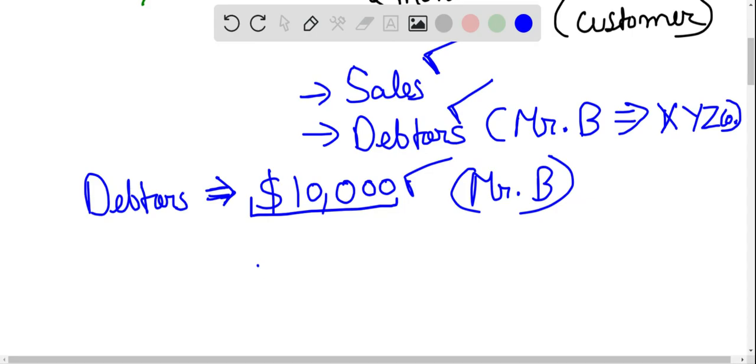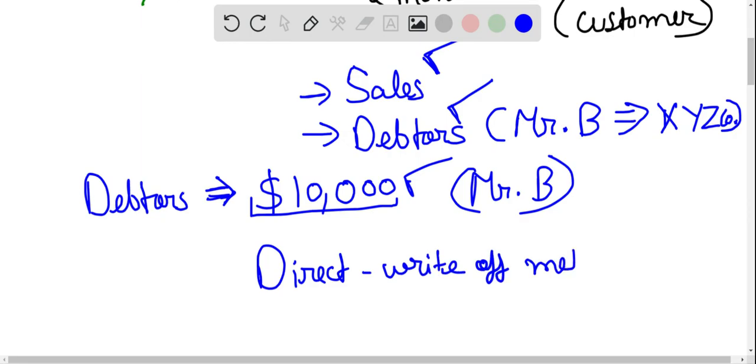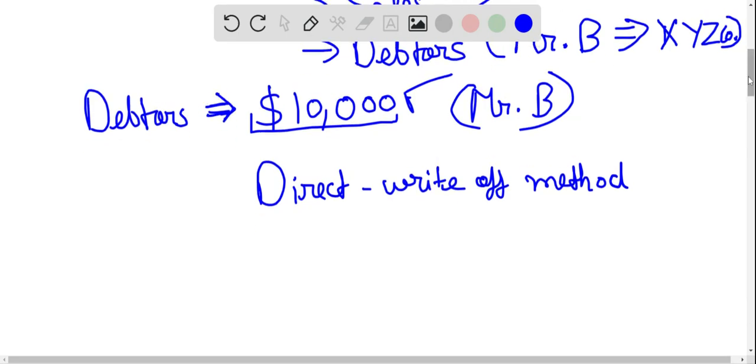So that method is known as direct write-off method, which says that we will not reduce down the debtor balance until and unless we identify to whom that amount is relevant.